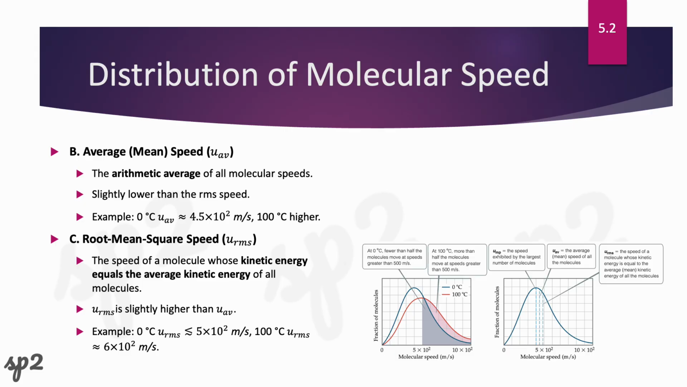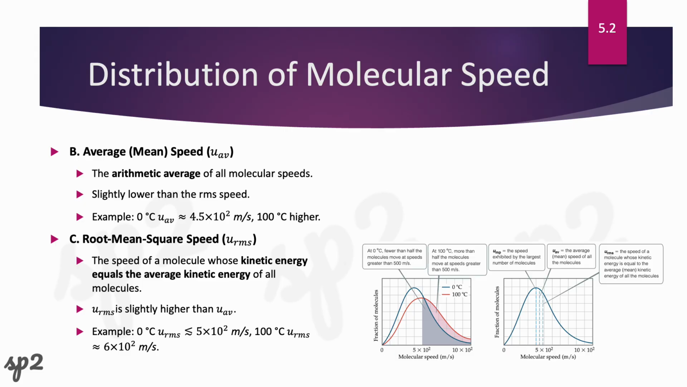The second one is the average or mean speed, which is the average of all the molecules' speeds, and that is slightly lower than the RMS. In this picture, for 0 degrees Celsius, it is about 4.5 by 10 to the 2. For the one with the higher temperature, it is going to be higher, right?